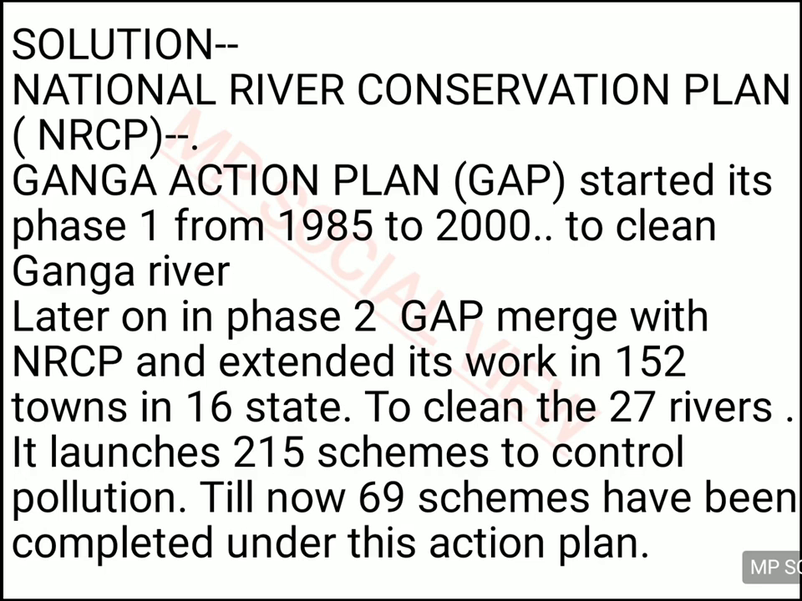And later on, the second phase of Ganga Action Plan was started, and at that time the GAP merged with NRCP. Ganga Action Plan merged with National River Conservation Plan, and it worked in 152 towns of 16 states, and it took the charge of cleaning 27 rivers in our country. And it actually sanctioned 215 schemes to be implemented and clean the rivers, but till now only 69 schemes are completed, and the rest are still to be completed in future.